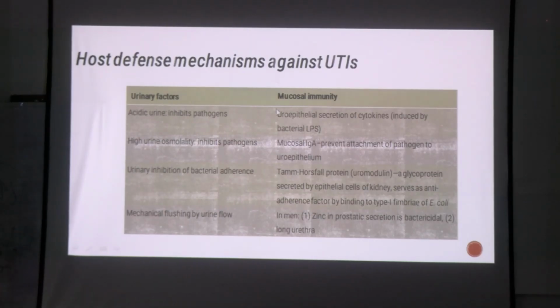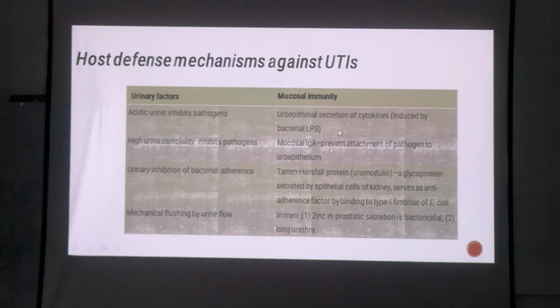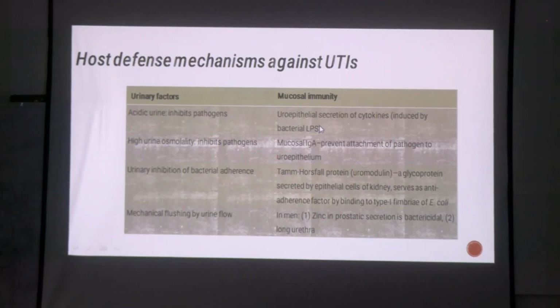Then in mucosal immunity, your uroepithelial system secretes certain cytokines, okay, that are induced by bacterial LPS. What is LPS? Lipopolysaccharides, okay. Then we have mucosal IgA, as you told, these antibodies are released in the mucosa, okay.